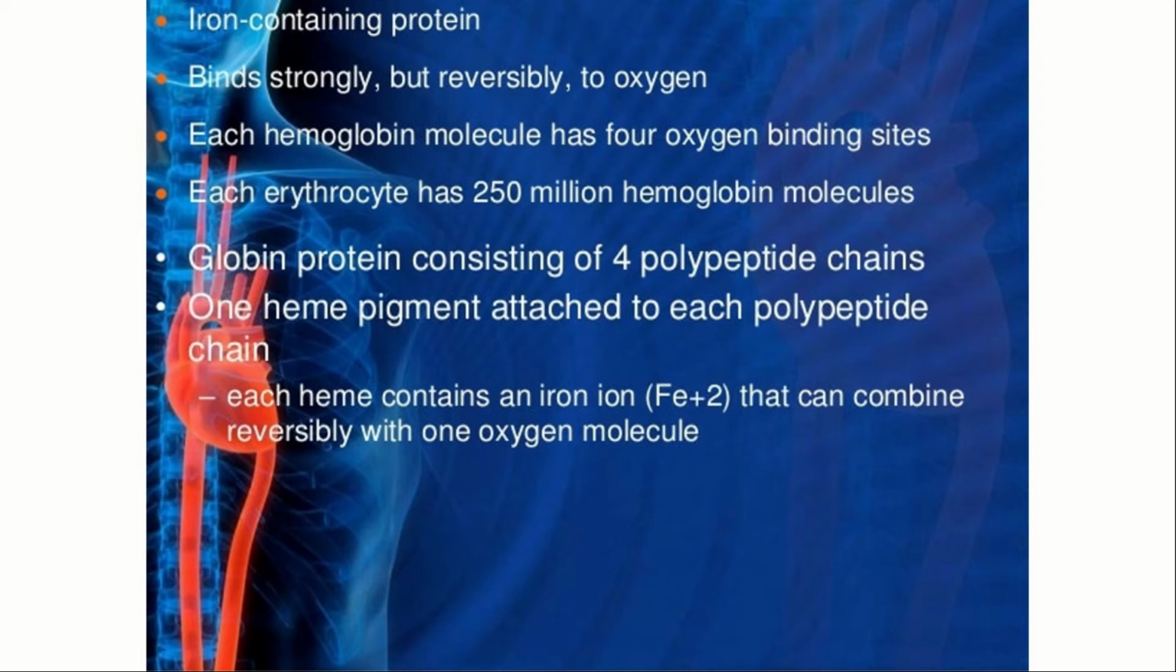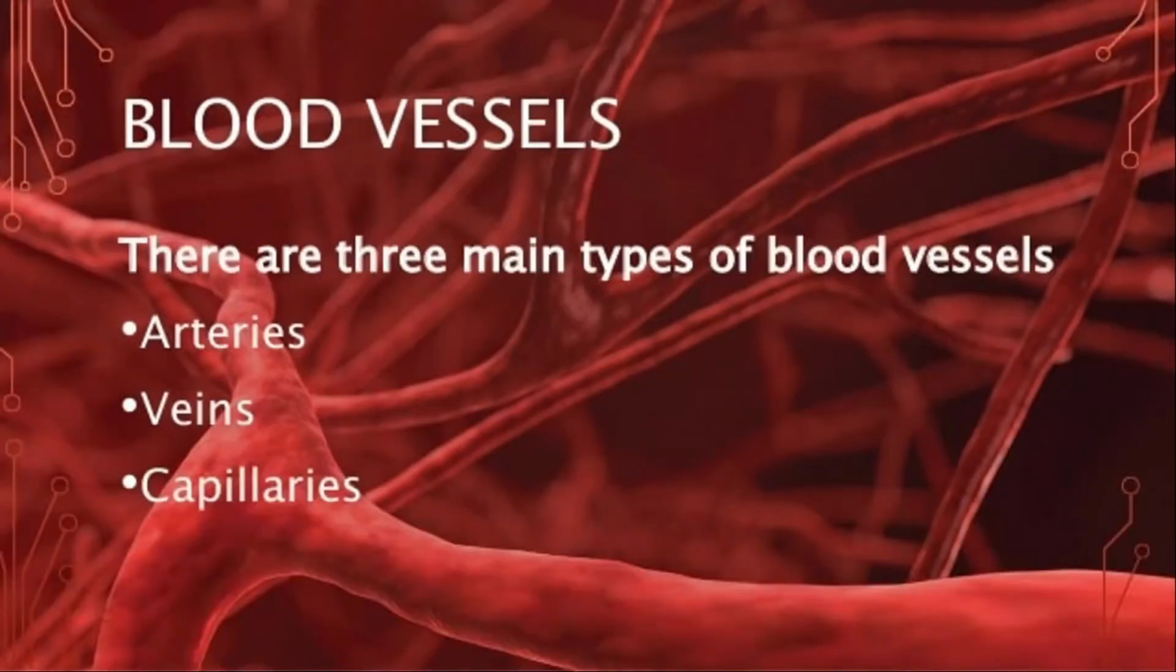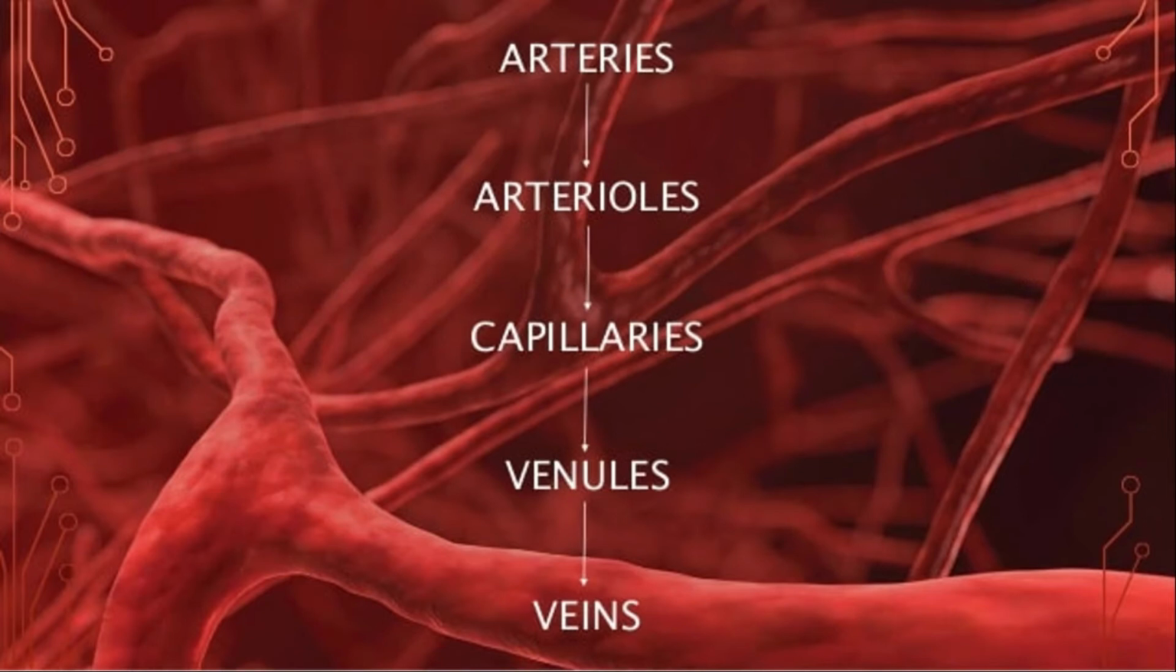Let us move on to the next section. Now let us know in detail about blood vessels. So what are blood vessels? There are mainly 3 types of blood vessels: arteries, veins and capillaries. Let us know the function of each one by one. Arteries and then arterioles, capillaries, venules and veins.